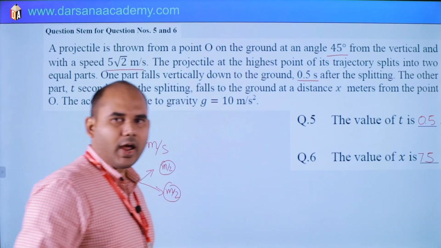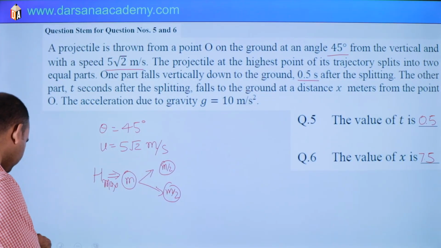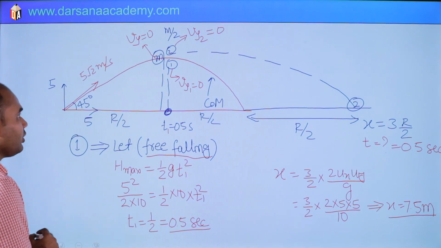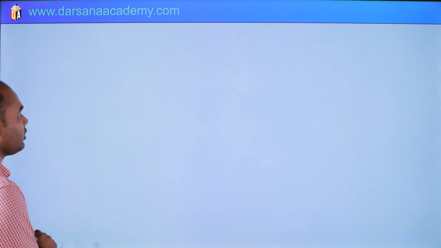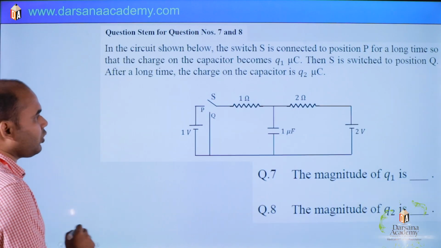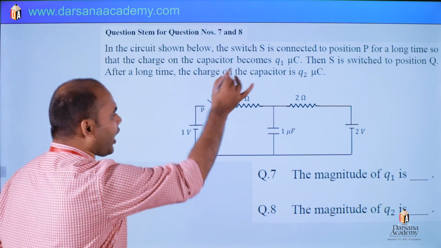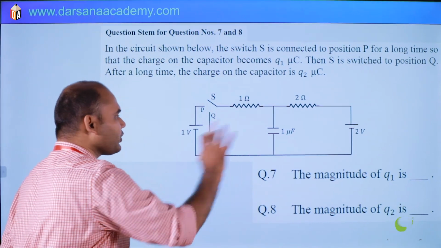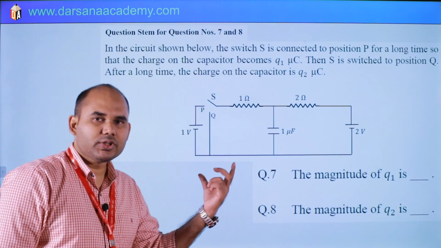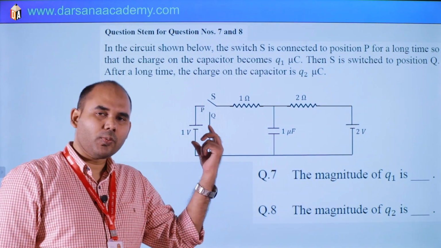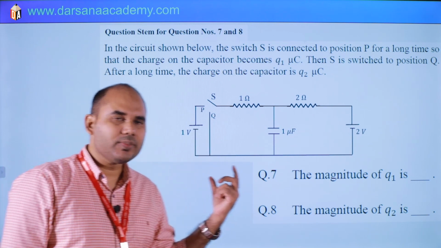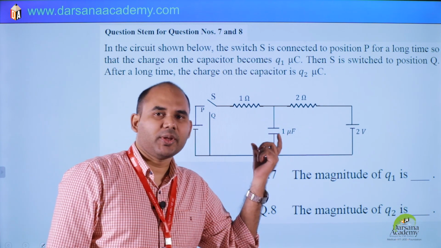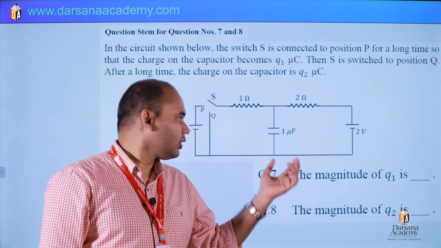Okay, hope you understand. So, next. This is for question number 7 and 8. In this figure one capacitor, 2 resistors and 2 batteries are given. It is asked in the question that when switch S is connected to point P, what will be the maximum charge on this capacitor, and in this situation it is Q1.